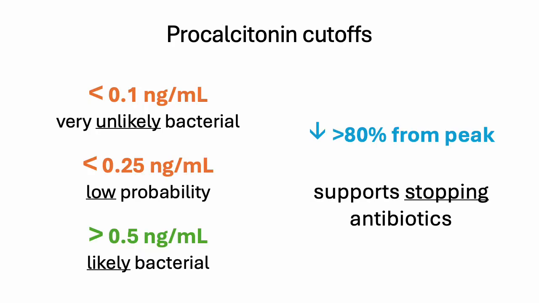Now we'll talk numbers. A procalcitonin less than 0.1 is very unlikely to be bacterial. If the procalcitonin is less than 0.25, there's a lower probability of a bacterial infection. If it's greater than 0.5, that's more consistent with a bacterial infection. Absolute numbers can be helpful with procalcitonin, but the trend is often more important. A drop of more than 80% from its peak suggests the infection is resolving and stopping antibiotics may be safe.